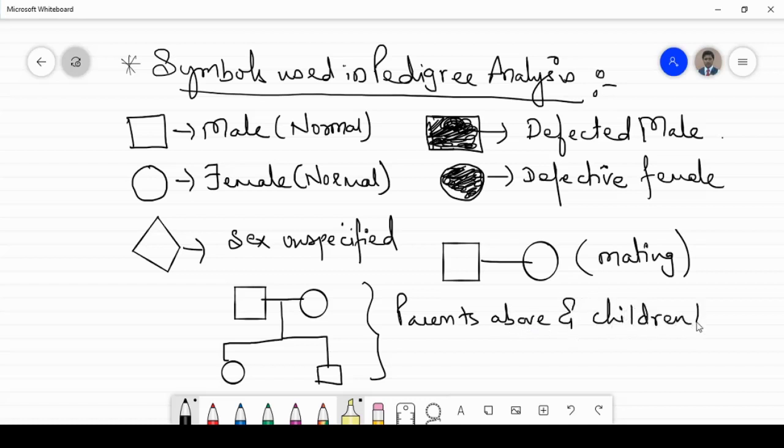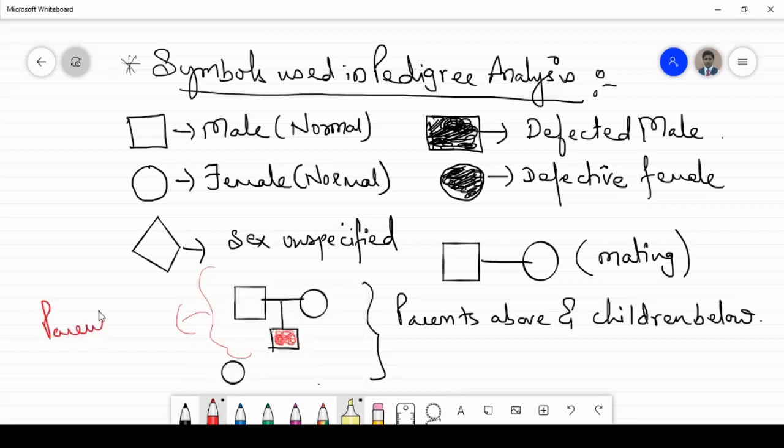Let us take another example. If I draw a square over here and put shading on it, then it is treated as parents with a male child affected with disease. Affected with what?